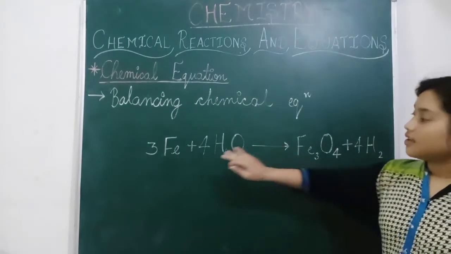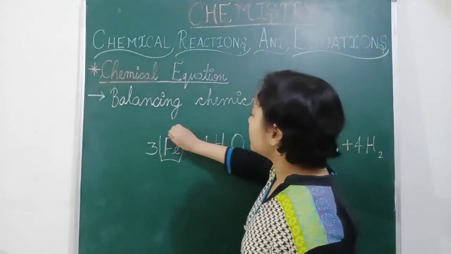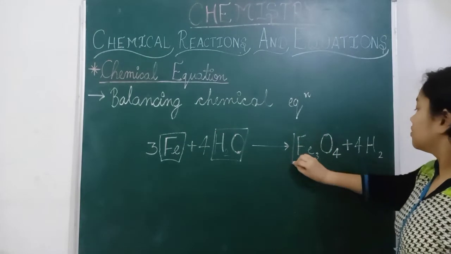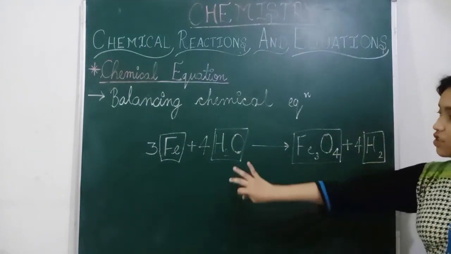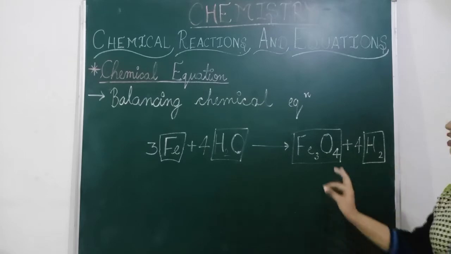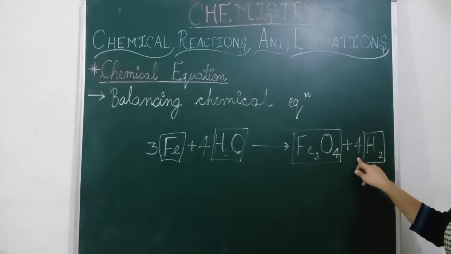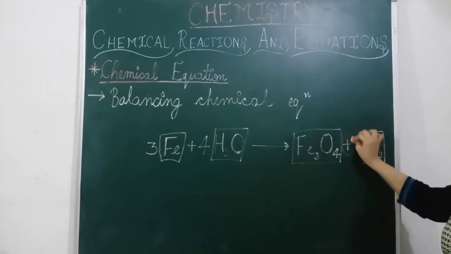Remember that you can also make boxes here. You can use the box method also. So these are the 4 compounds which are different from each other. So we cannot write 4 here, because here is the addition symbol.